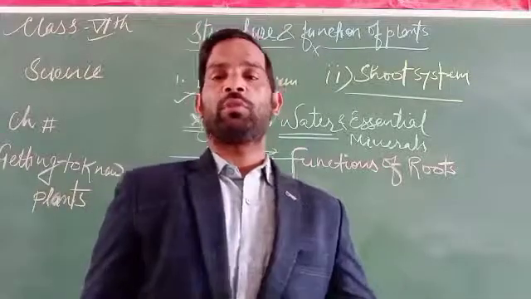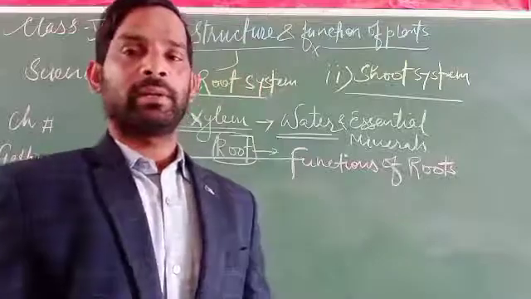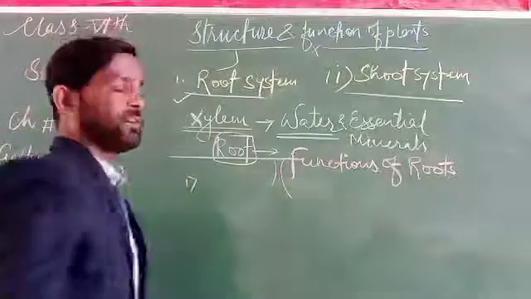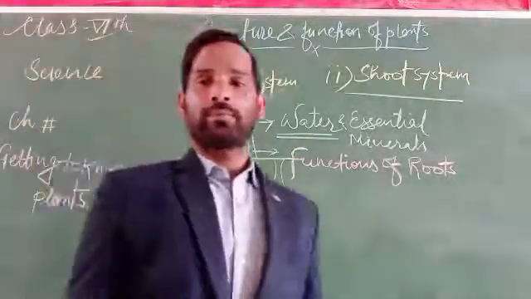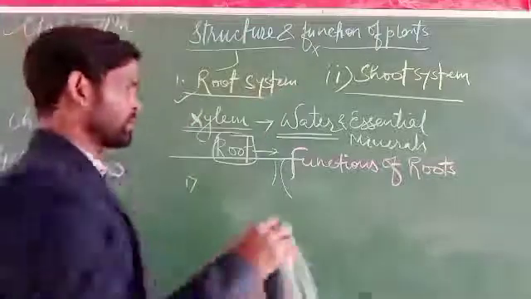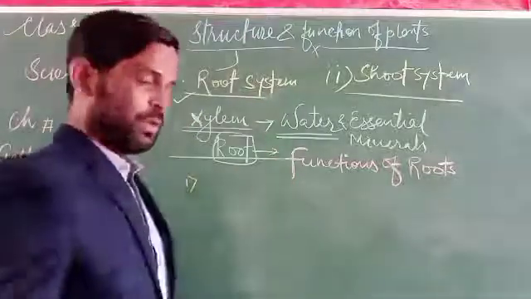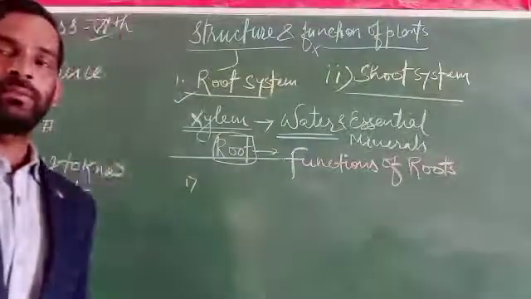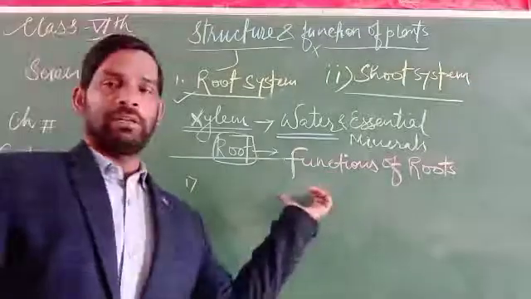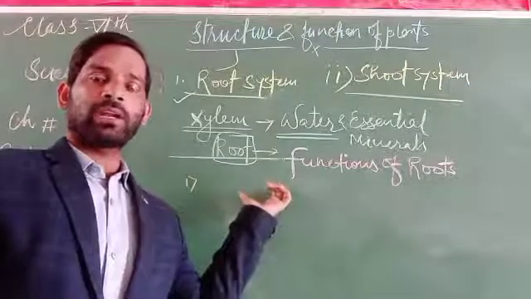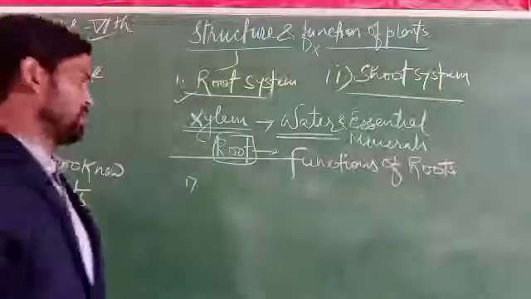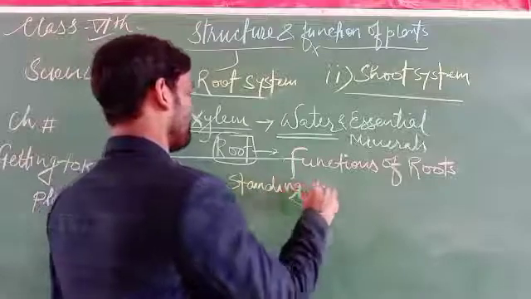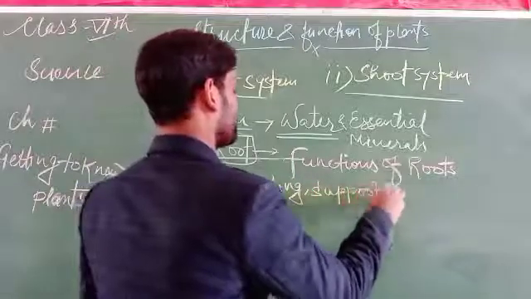The regulation or circulation of water is achieved by the structure called roots. This is not the only function of the root. It is also very important for anchoring the plant, for standing, for supporting, and for preventing erosion.